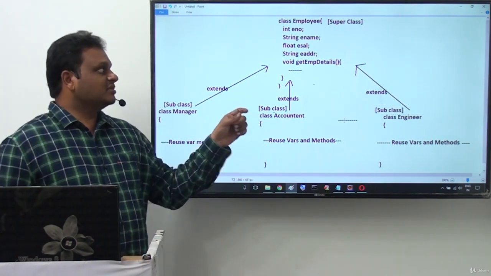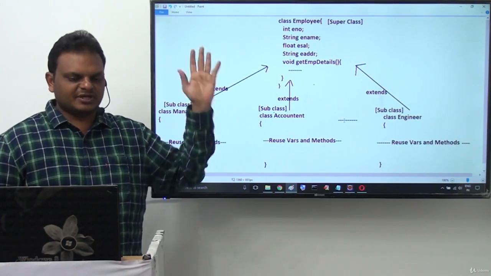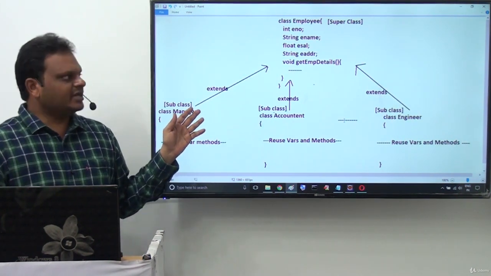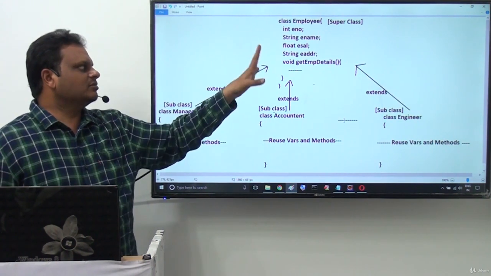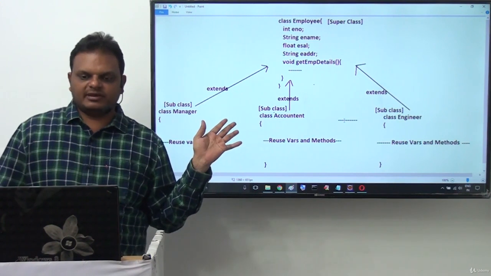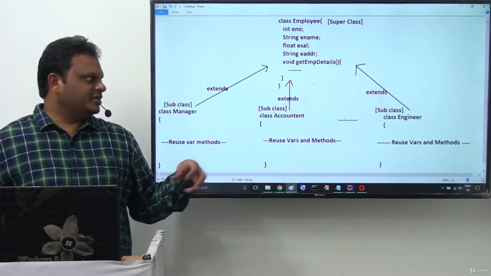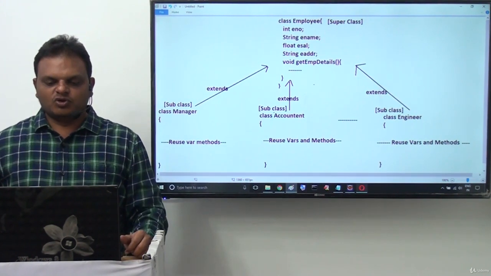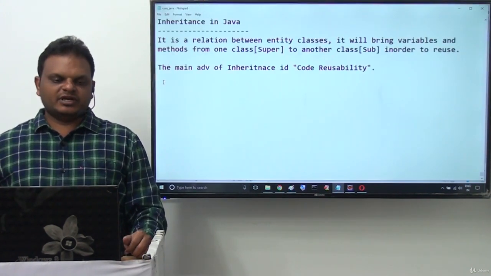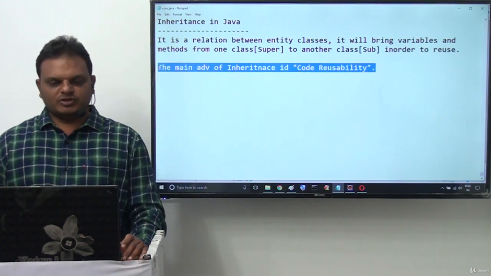If we declare variables and methods inside a superclass, the same set of variables and methods we can reuse inside our subclasses. So the superclass has the variables and methods, and in the corresponding subclasses we are able to reuse the same set. This is the meaning of code reusability. The main advantage of inheritance is code reusability.